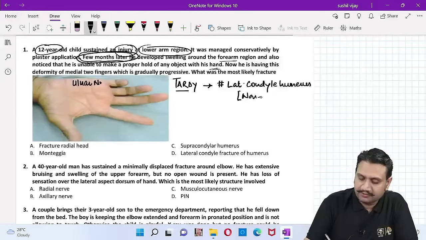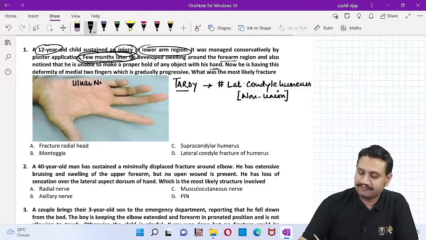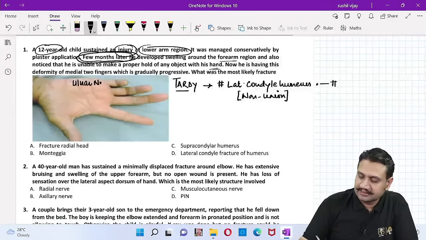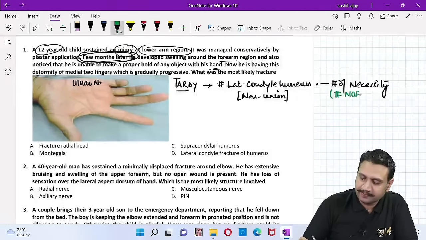The complication of non-union. So we all know that the fracture of the lateral condyle is also known as what? The fracture of necessity, isn't it? That is the fracture of necessity. What are the other fractures of necessity? The other fractures of necessity are the fracture neck of femur and the fracture Galeazzi.